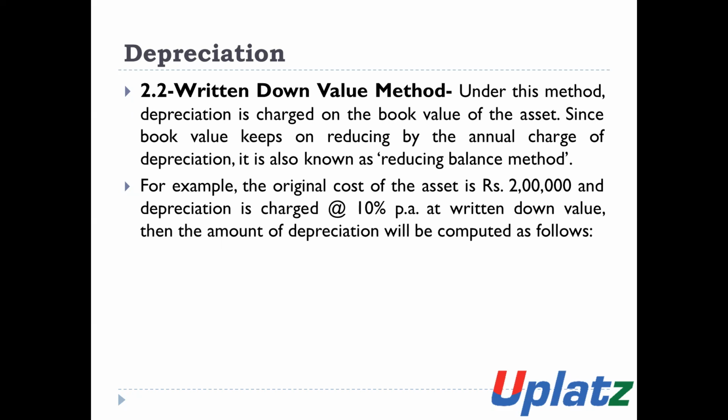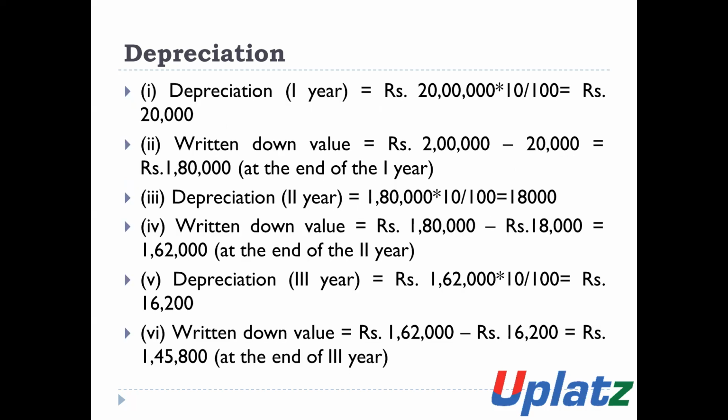Then the amount of depreciation will be calculated as follows. Depreciation in the first year: 2 lakh into 10% is equal to 20,000. So the WDV of the asset will be 2 lakh minus 20,000, that is 1 lakh 80,000, at the end of the first year.